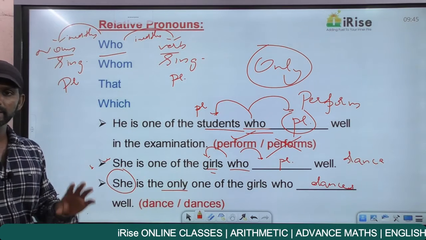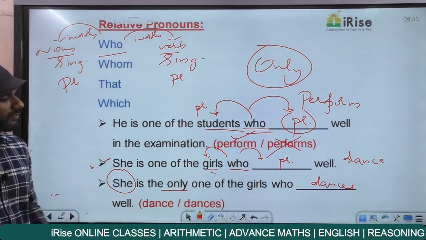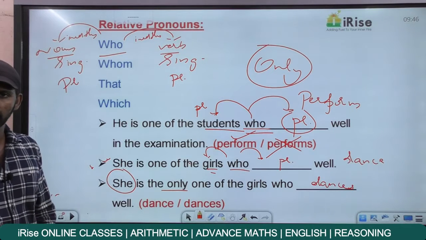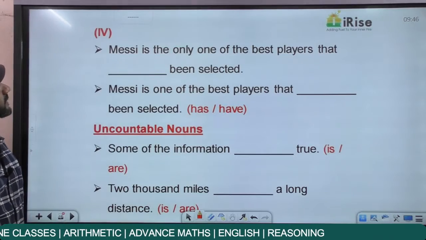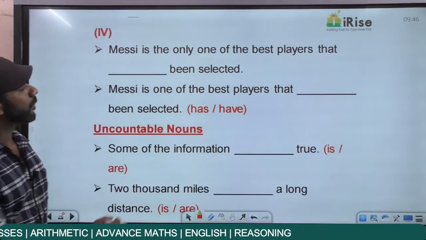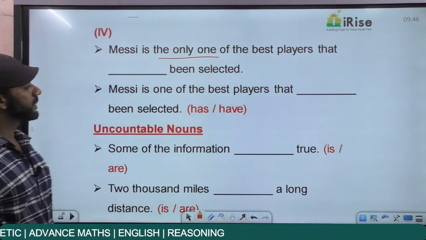Only one girl means the subject is singular, so the verb must also be singular. Getting it? Come to the next sentence. Messi is the only one of the best players that dash been selected.